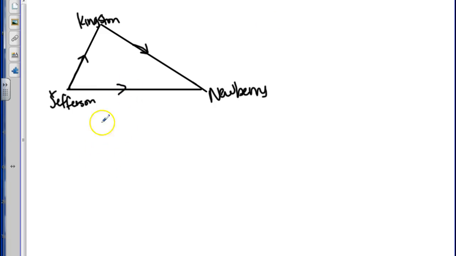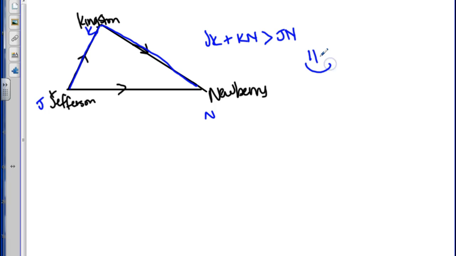We know that this side plus this side has to be bigger than the third side, right? So let's just say that this is J, K, and N. We know that side JK, plus traveling the route from K to N, so Jefferson to Kingston, Kingston to Newberry, is going to be longer than Jefferson to Newberry. Awesome. Very cool. So we use the triangle inequality theorem to prove which direction we need to drive for it to be shorter. Although this could be a more scenic route.